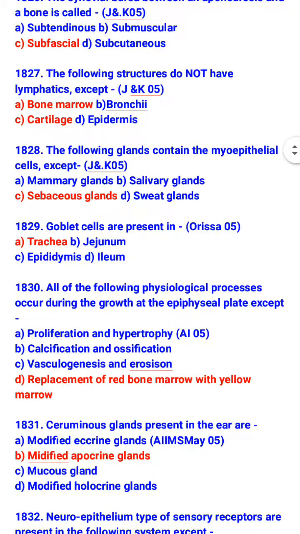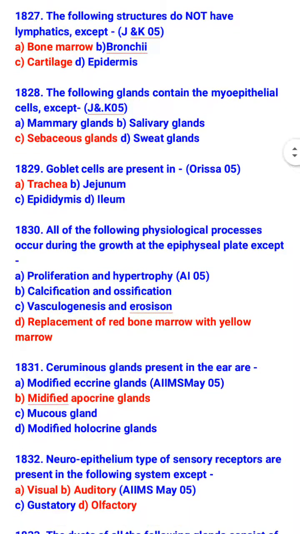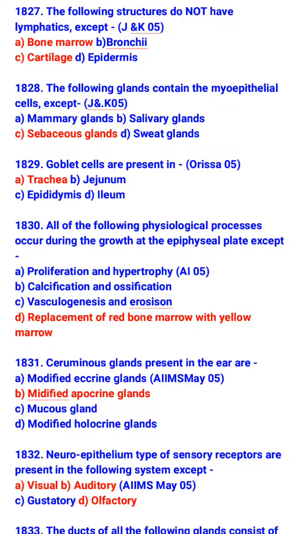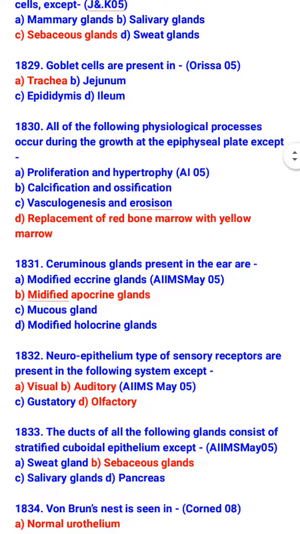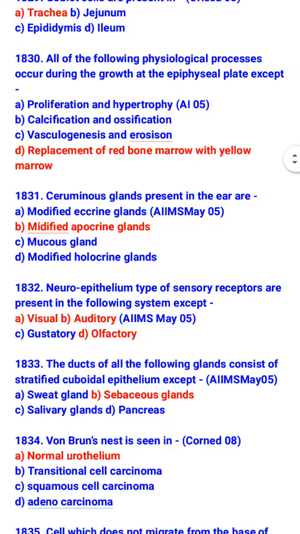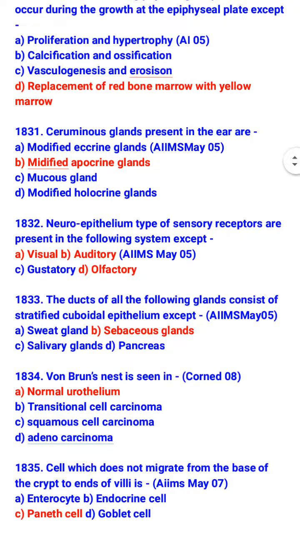All of the following physiological processes occur during the growth at epiphyseal plate except replacement of red bone marrow with yellow marrow. So which physiological process occur during the growth at the epiphyseal plate? Proliferation and hypertrophy, calcification and ossification, vasculogenesis and erosion. Ceruminous glands present in the ear are modified apocrine gland. Neuroepithelium type of sensory receptor are present in the following system except visual, auditory and olfactory. So neuroepithelium type of sensory receptor are present in gustatory system.